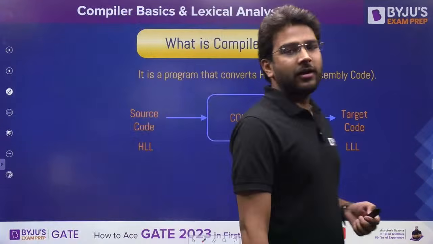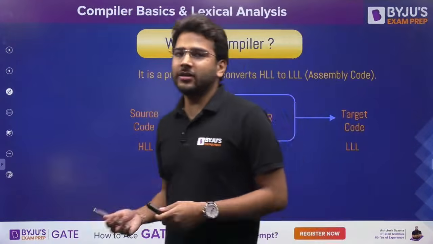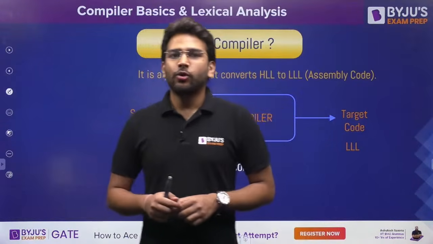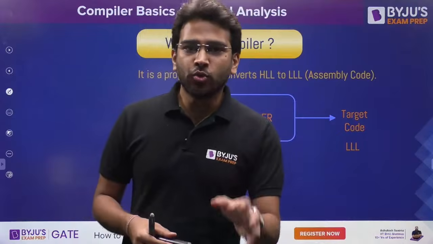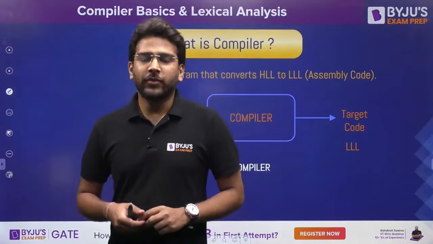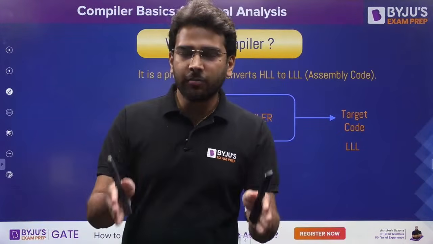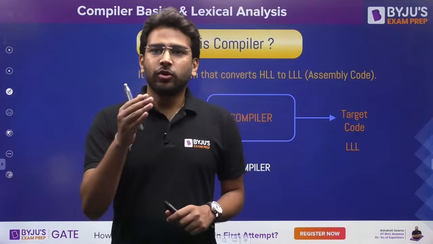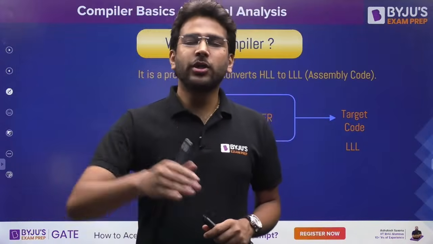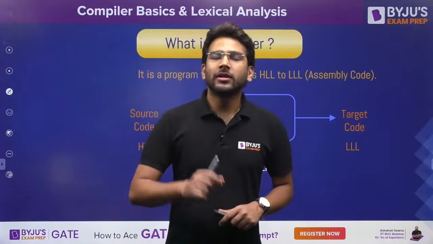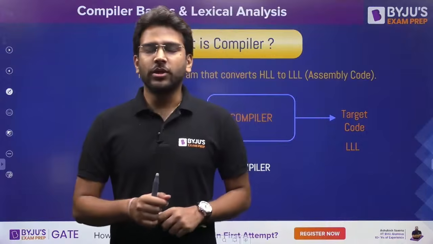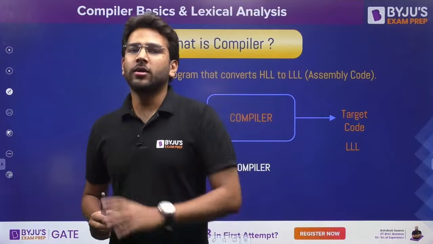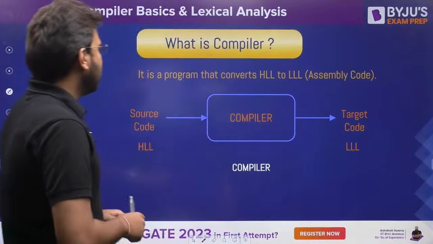What is a compiler? As we are starting this subject, compiler design, first of all we need to understand what a compiler is. A compiler is a program that converts the source code into your target code. The source code is your high level language. Suppose you are writing a program in the C programming language, so that is your source code. The compiler converts the source code into your target code. Target code is your low level code, that is the assembly code. So this is the functionality of a compiler: it is a program that converts the source code into your target code, which is your assembly code.